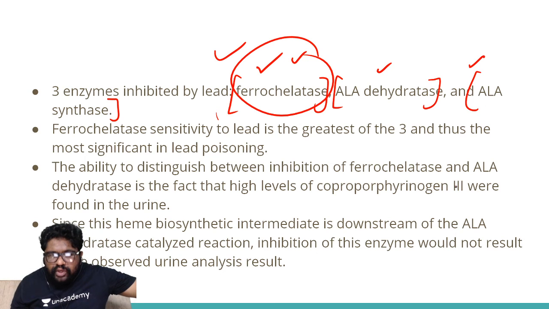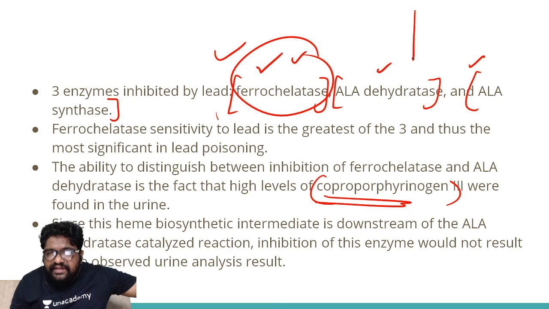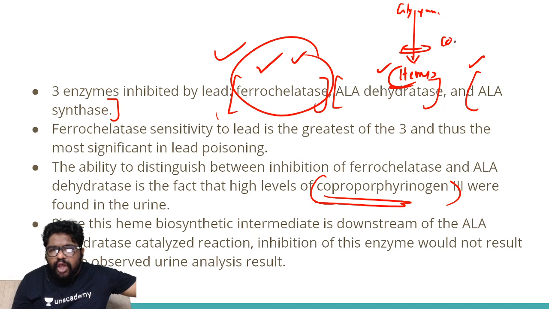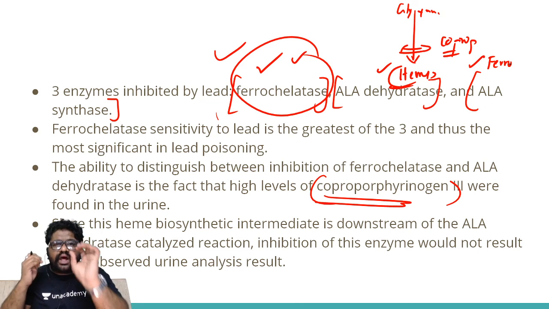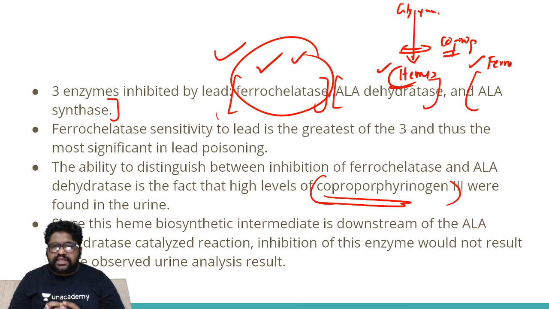Next one is look at the levels of the coproporphyrinogen. Coproporphyrinogen comes very deep down the heme synthesis area. When you start with glycine and succinyl-CoA, when you come to the bottom when it forms heme, this is the area where just before the heme formation, coproporphyrin can be seen. Now that is the area where ferrochelatase can play a role. What is ferrochelatase? It is chelating the ion called ferrous so that it can form heme. So heme formation's previous step is ferrochelatase, and that would mean that if coproporphyrinogen is not actually forming protoporphyrin, then coproporphyrinogen will be increasing.